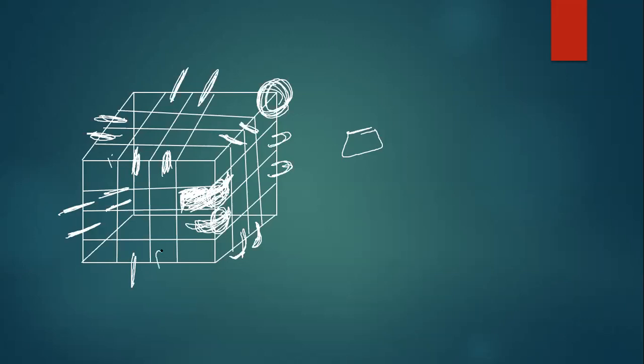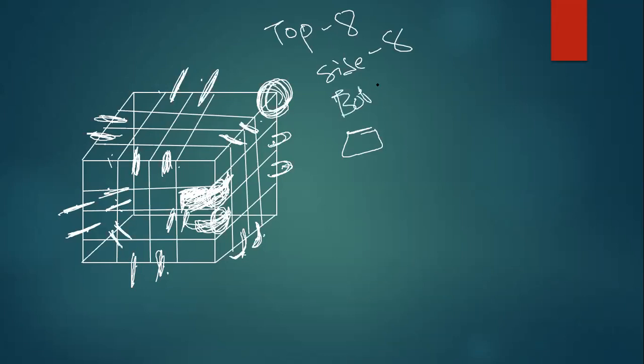Okay, if you observe here, see, 2, 4, 6, 8, 10. If you observe here, 1, 2, 3, 4, 5, 6, 7, 8. Top I got 8. Side I got 8. Bottom 1, 2, 3, 4. Back side 5, 6, 7, 8, and left side 2. So bottom I will get 8. So total will be 24 cubes.